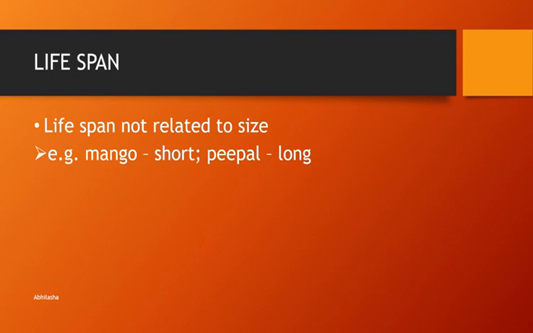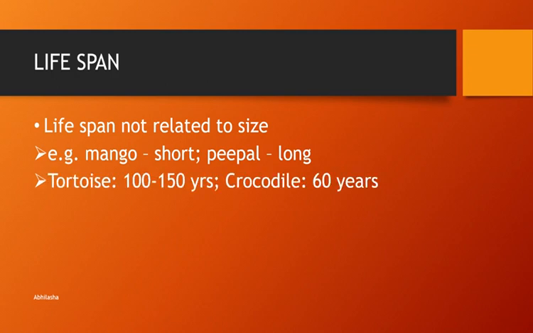For example, mango and peepal. The tree size is almost the same, but the lifespan of mango is short, while that of a peepal tree is very long. Similarly, among the animals, you've seen a tortoise. It's very small, but its lifespan is 100 to 150 years, whereas a crocodile, whose lifespan is 60 years, is